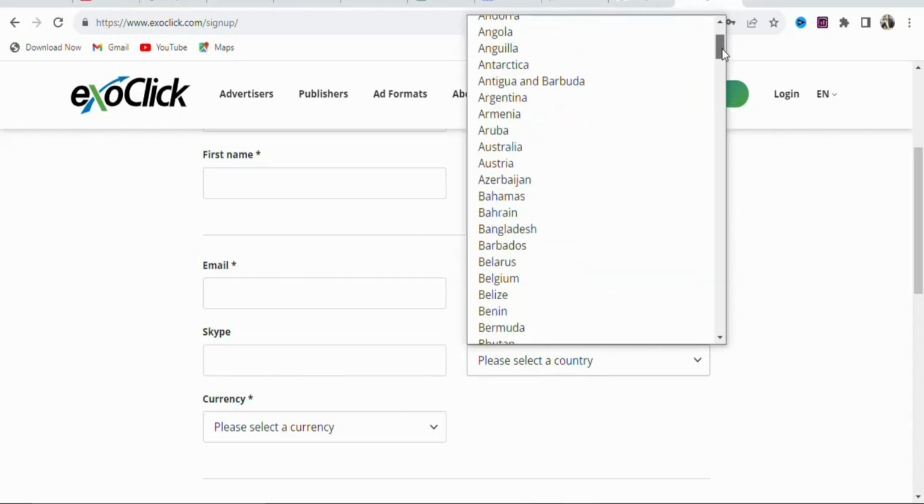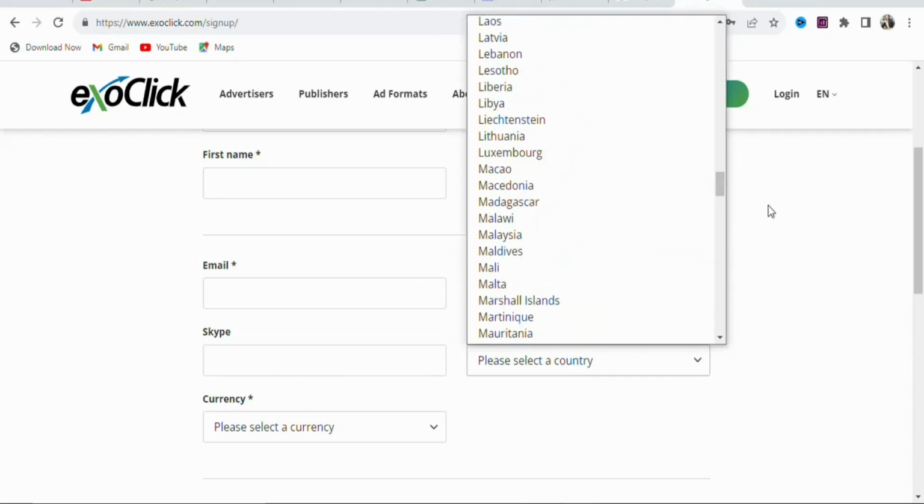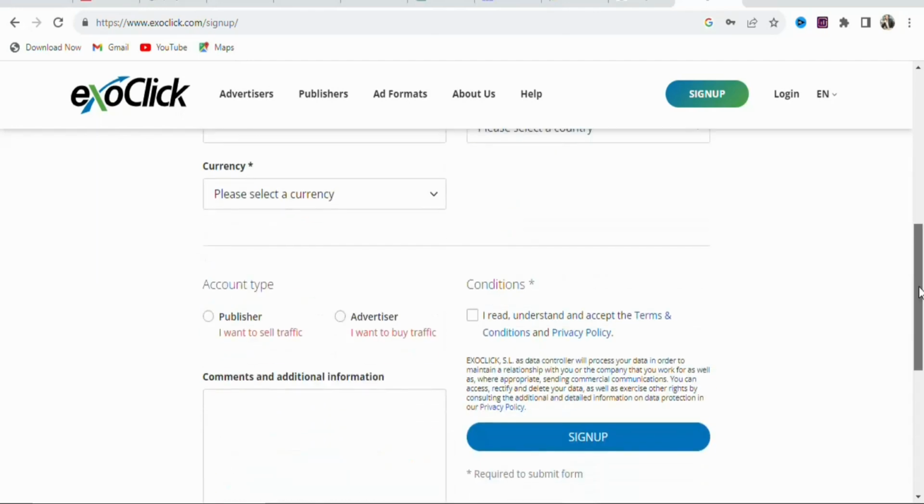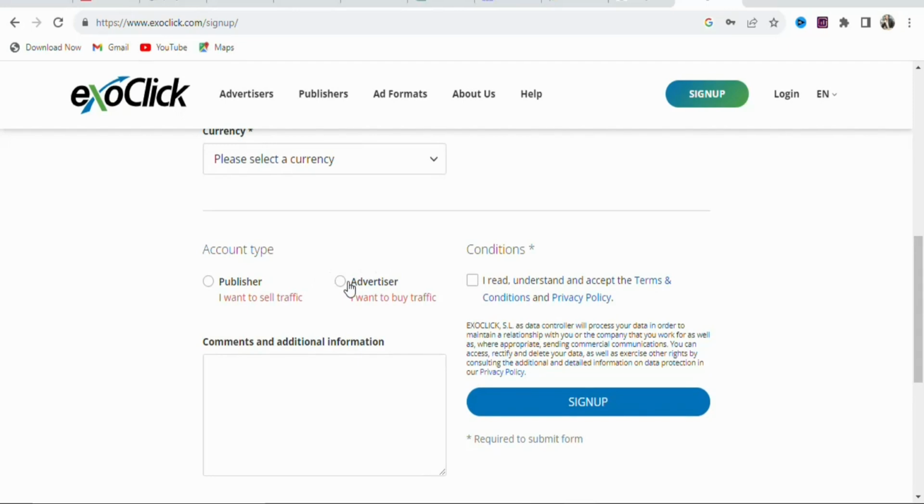Select your country. It's available worldwide. You can see many countries. Once you select your country, you are going to enter the currency that you want. If you want euro, you can select that. If you want United States dollars, you can enter that. Once that is done, you are going to select advertiser. Select advertiser right here. I want to buy traffic. Once that is done, you are going to click right here. I read, understand, and accept terms and conditions and privacy policy. Once that is done, click right here, sign up so that you can create your free account.